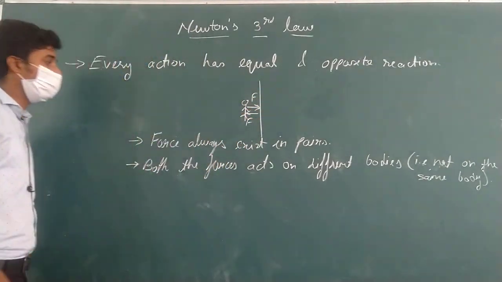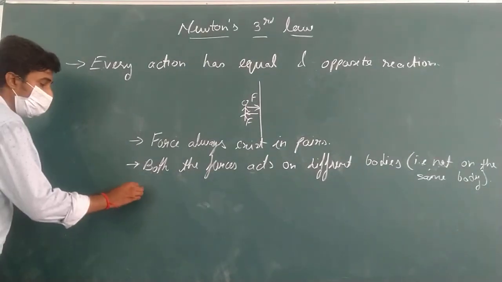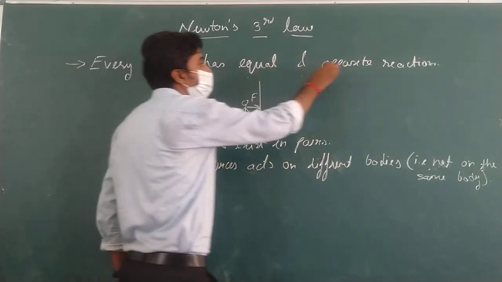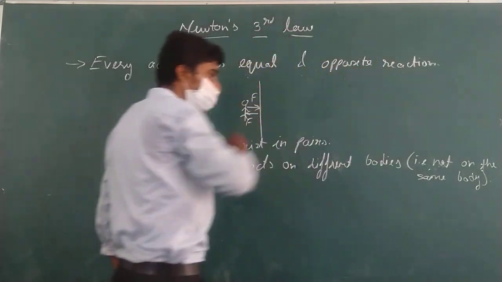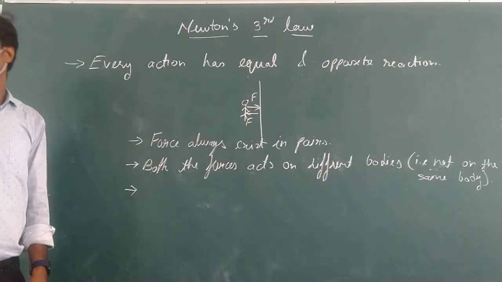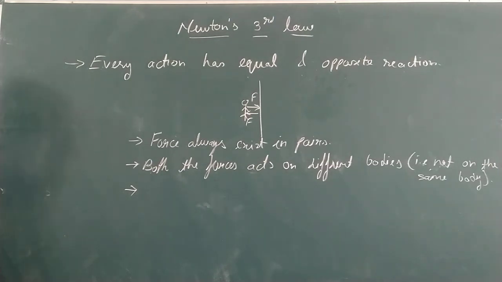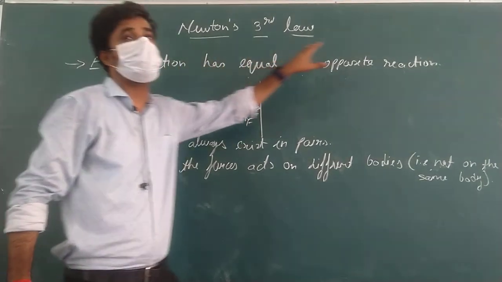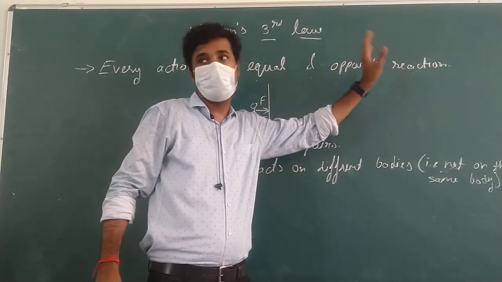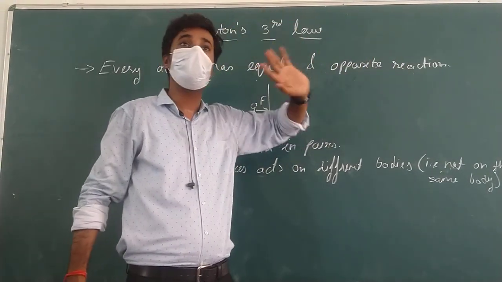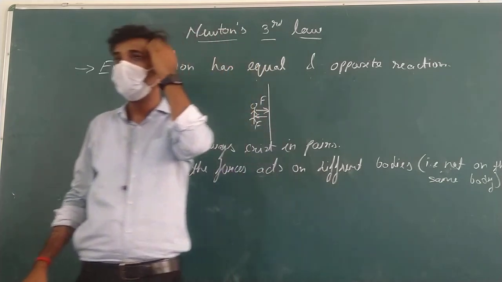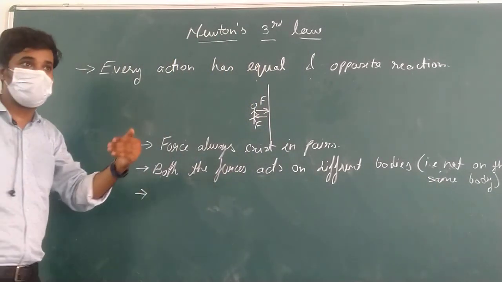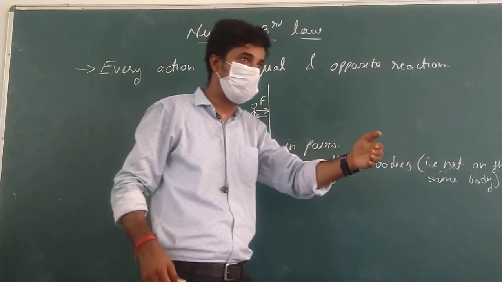The third point, the statement is telling every action has an equal and opposite reaction. Every action has an equal and opposite reaction. Beta, it is not action then reaction. The statement says action, reaction, here it is given, but in practice, it is not action then reaction, because if there is an action, then for reaction you would need some certain time interval.